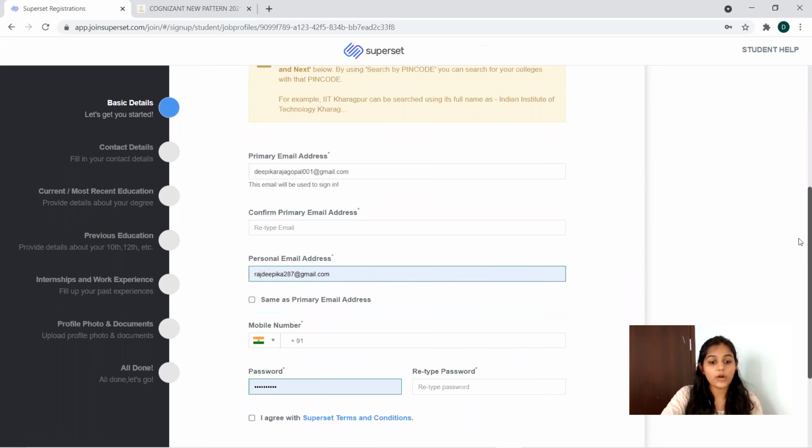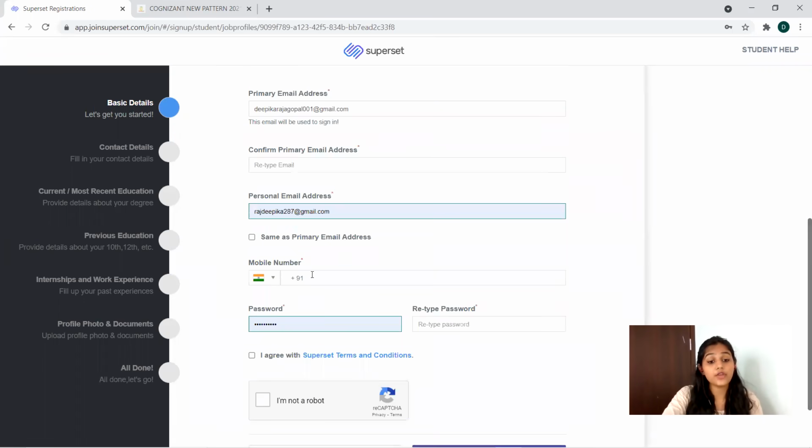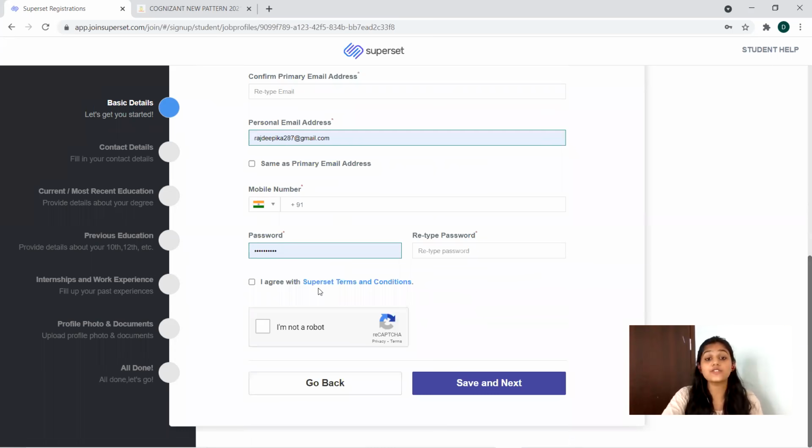Then after that, you can provide your mail ID. Then you have to give your mobile number, your password. You have to retype the password again. After that, you can agree to the terms and conditions of Superset, and then activate the captcha, then save for the next. When you click this, you will be moving on to the contact details section. So let's see how that works.